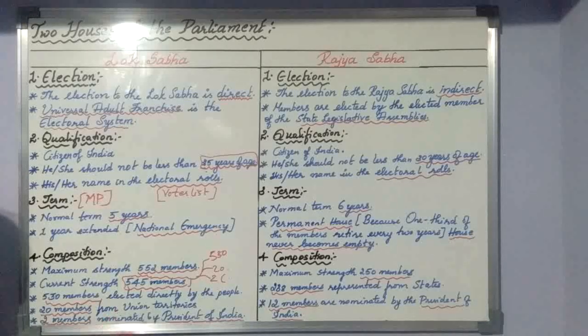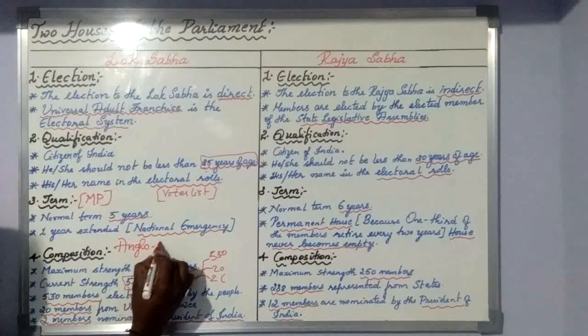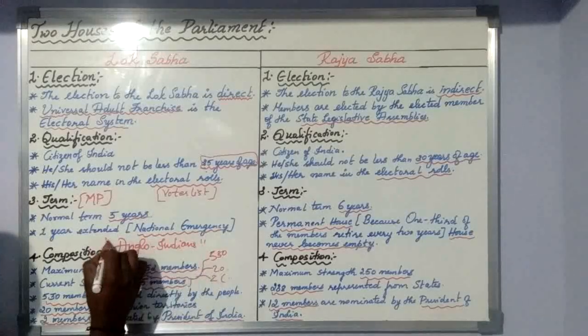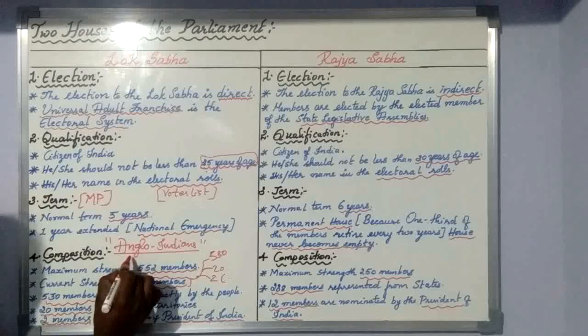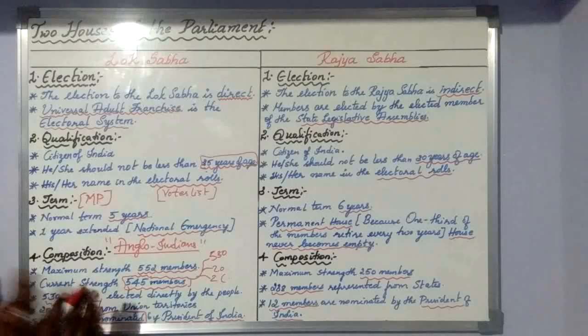I forgot to write it here, so please write it: Anglo-Indians. They are called the 2 Anglo-Indians. Write it here: 2 members, Anglo-Indians, nominated. You should use the word nominated only, and should not use elected or selected. Nominated by the President of India. So like that, 545 members we have right now.